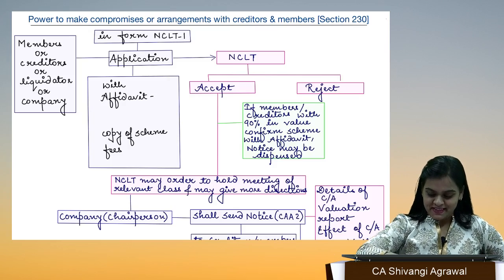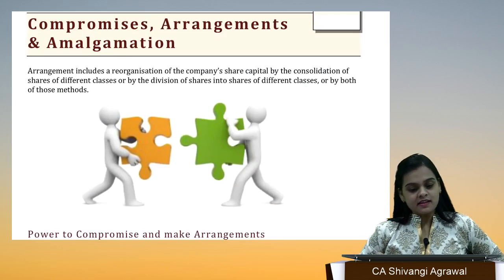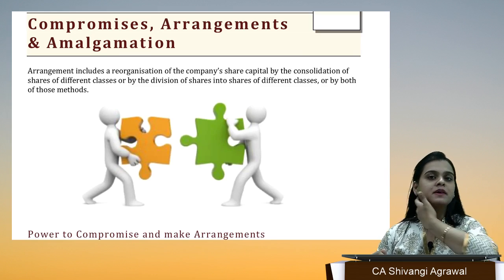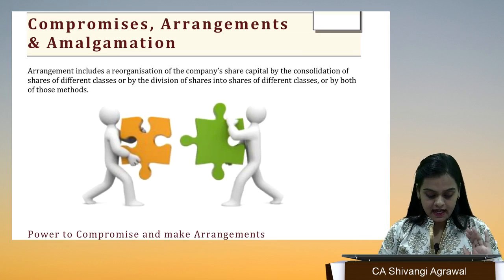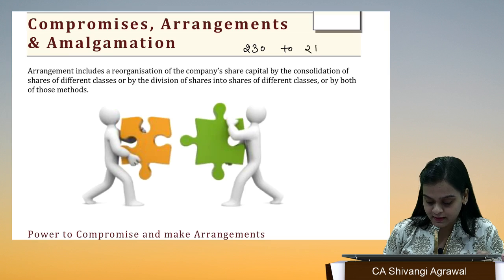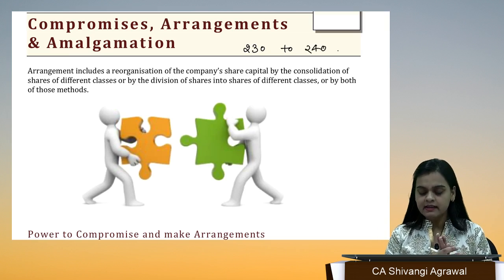Hello everyone, let's start with a new chapter today: compromises, arrangements and amalgamations. This is chapter 15 of Companies Act 2013 and comprises sections 230 to 240. So it has in total 11 sections which we are going to study.